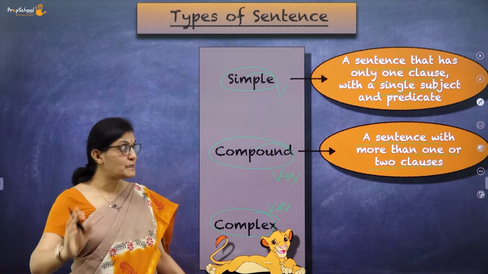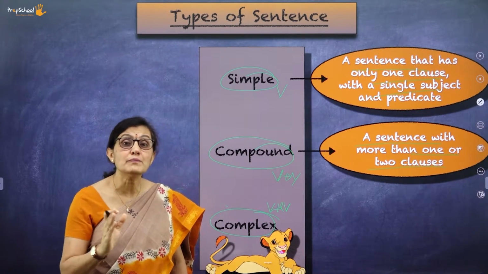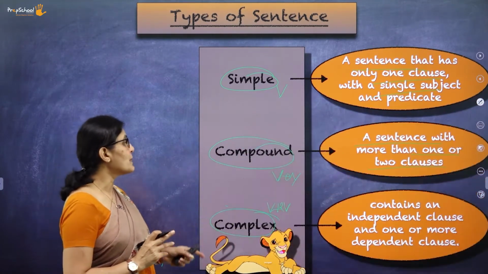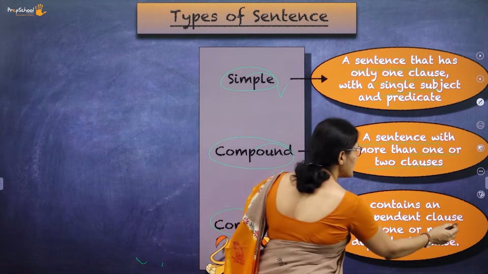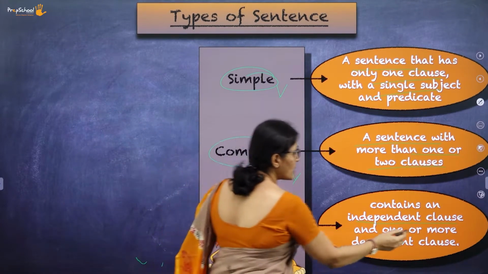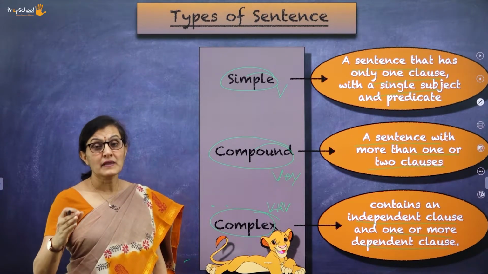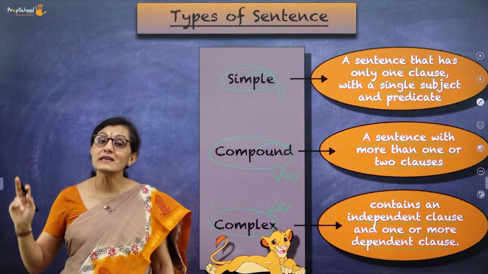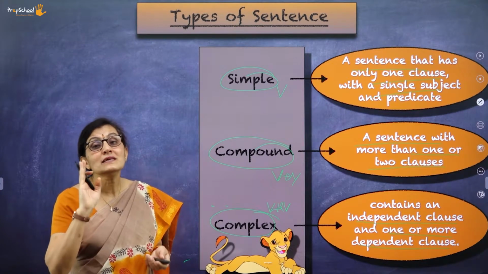Writing and speaking are two verbs, and you combine them with the conjunction and, making it a compound sentence. And complex contains an independent clause, that is, the teacher is speaking, along with one or more dependent clauses: she is writing, and also she is trying to recollect what she is speaking. So that becomes a complex sentence.